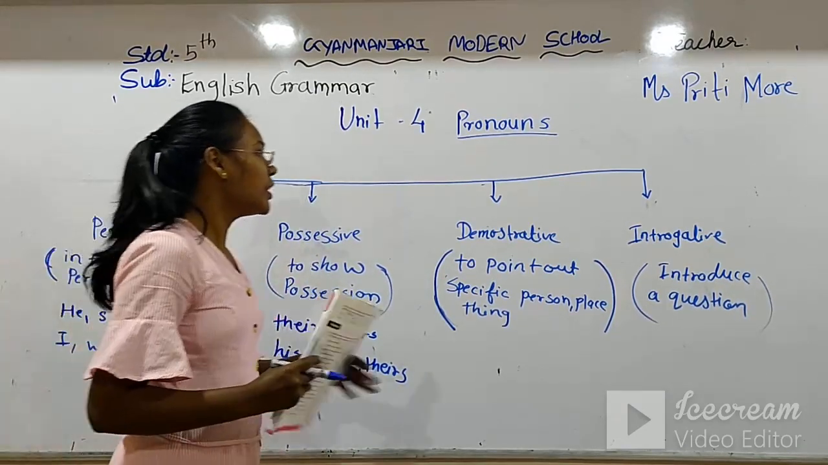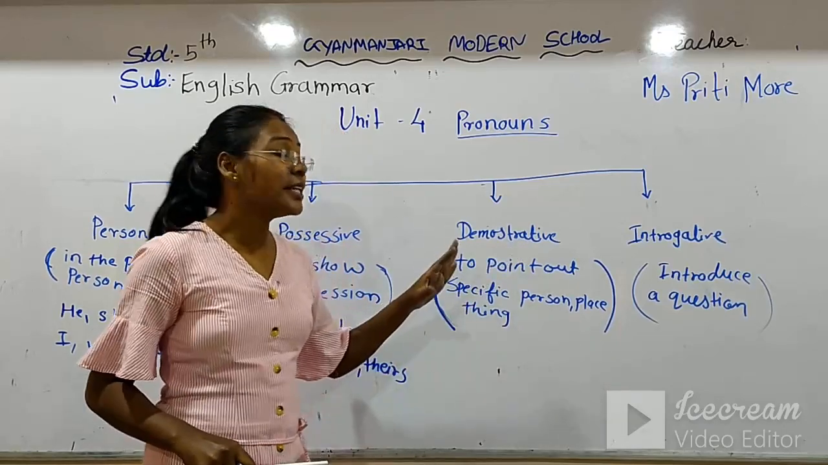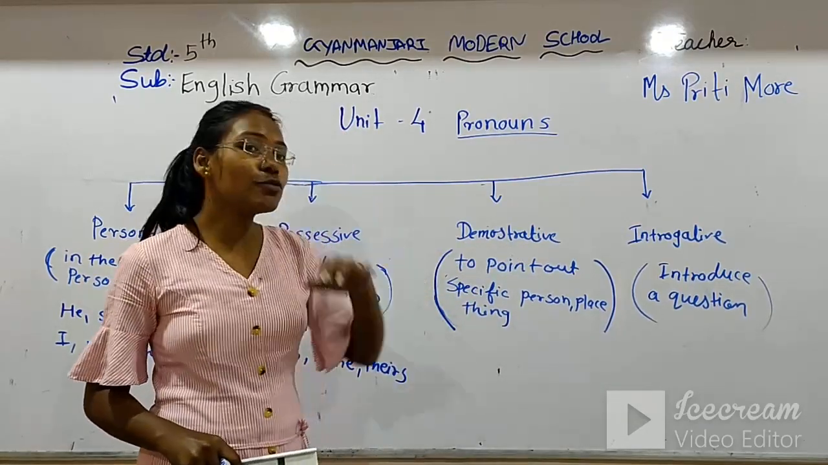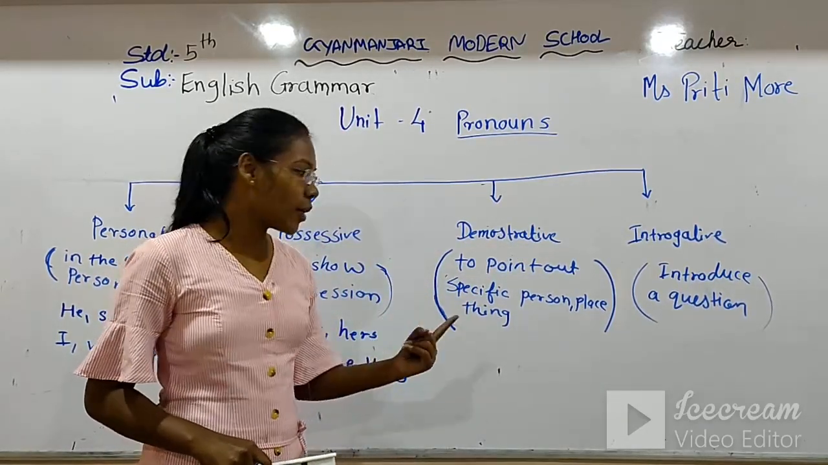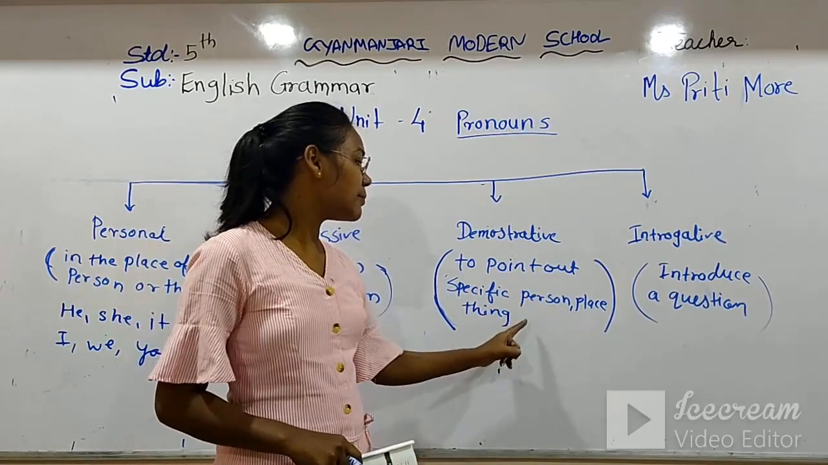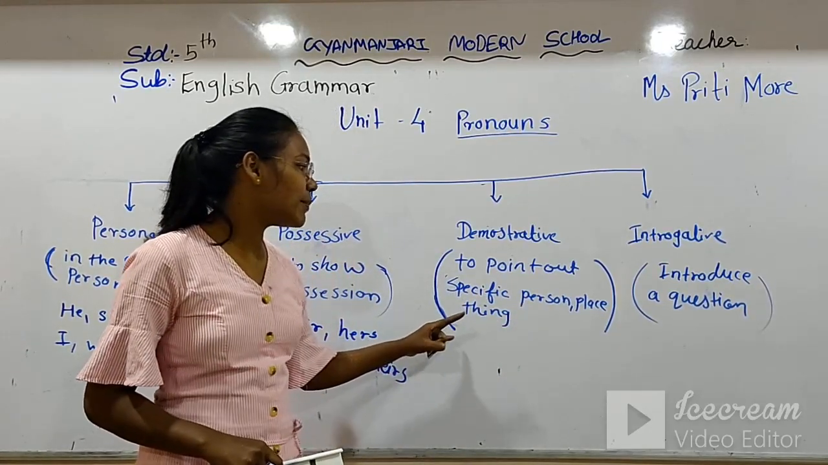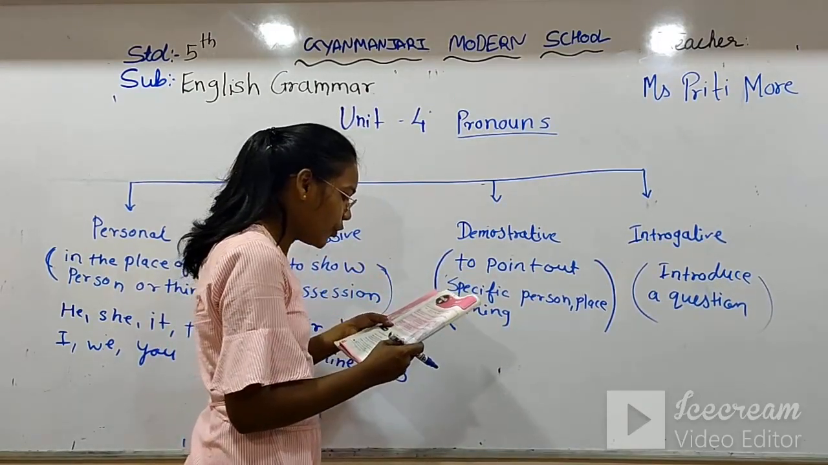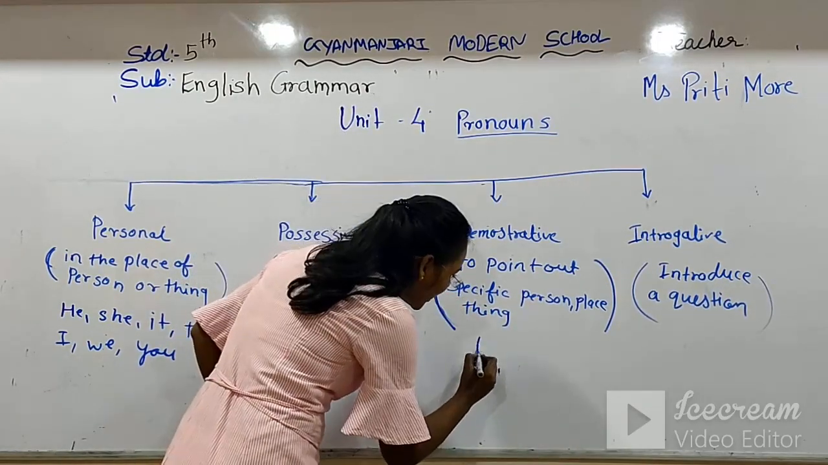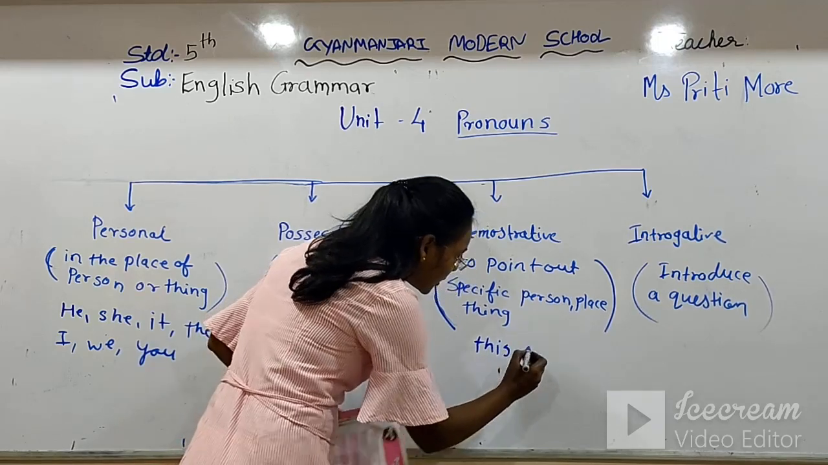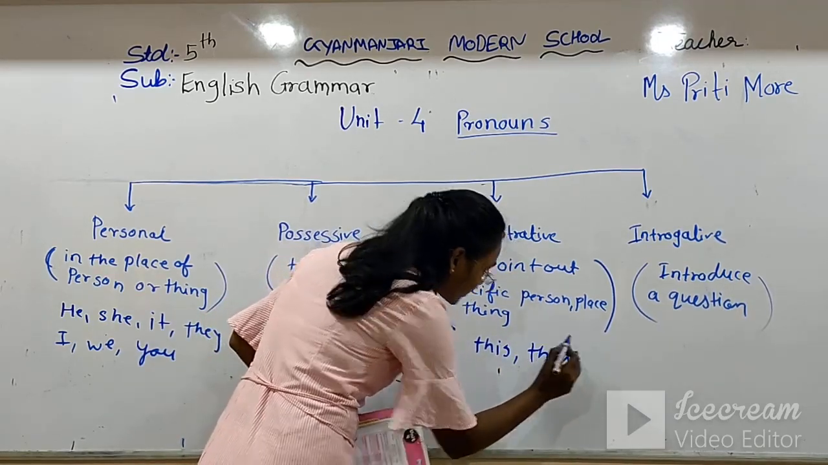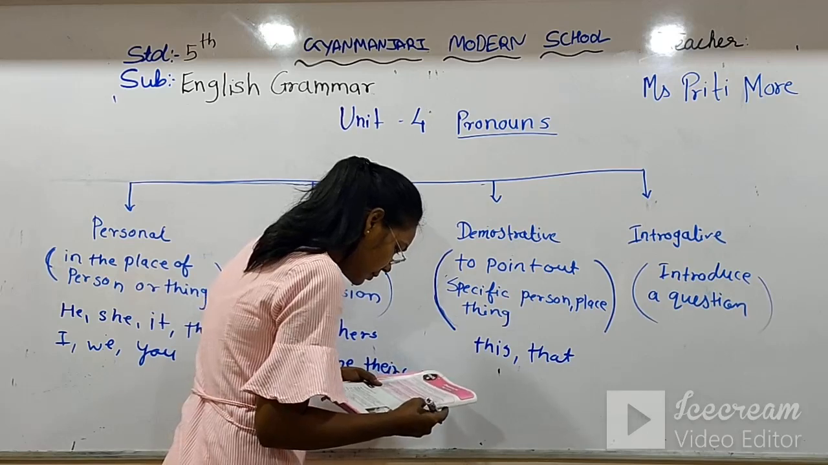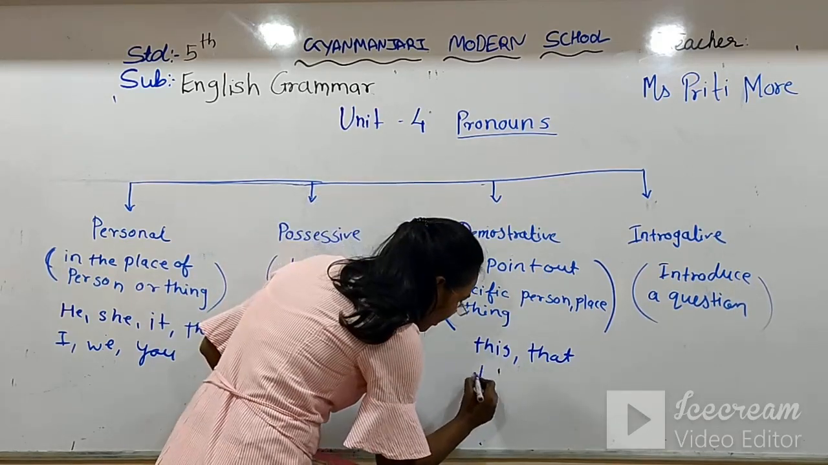Right? Now the demonstrative pronoun, basically we use to show or to point out a specific thing, specific person, or specific place. And in this demonstrative pronoun, we use words like this, that, these, and those.